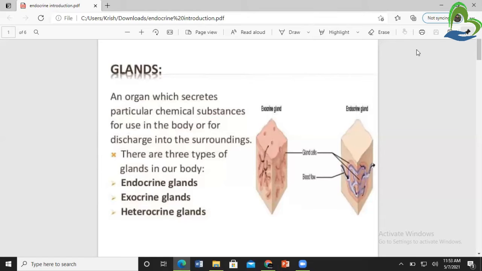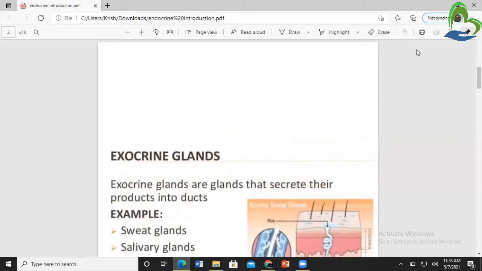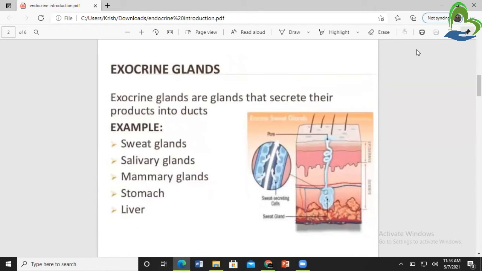So there are mainly three types of gland in our body. First is the endocrine gland, second is the exocrine gland, and third is the heterocrine gland. As you can see in the picture, that is exocrine and endocrine glands. Here we are learning in detail about the exocrine gland.